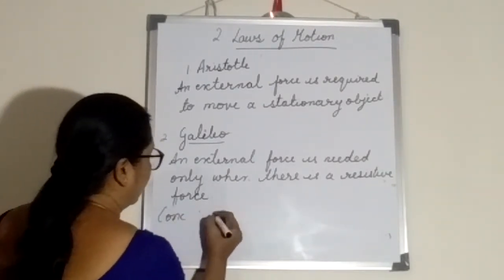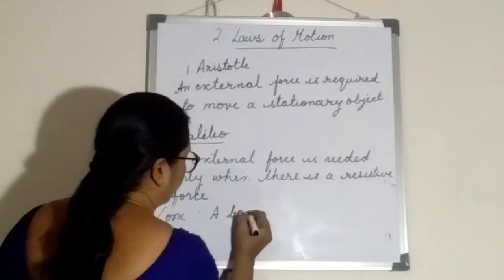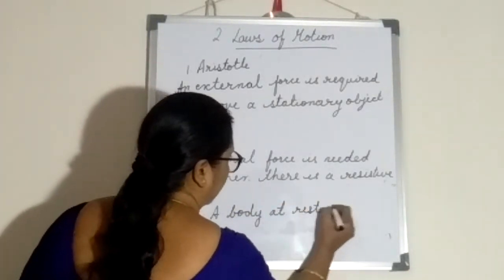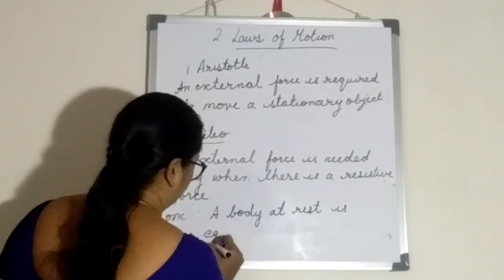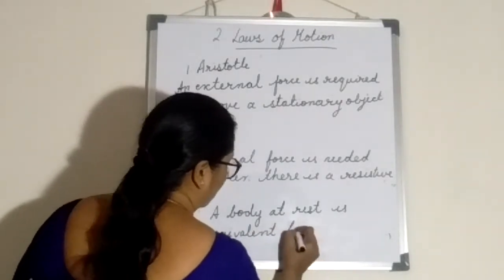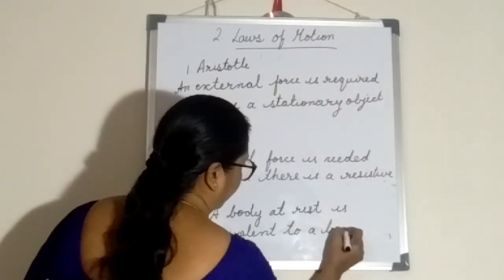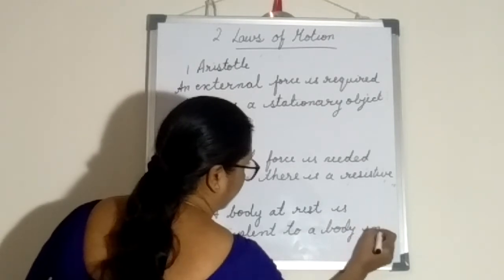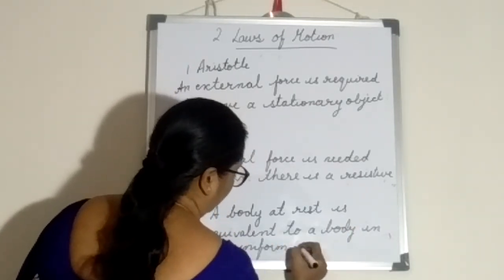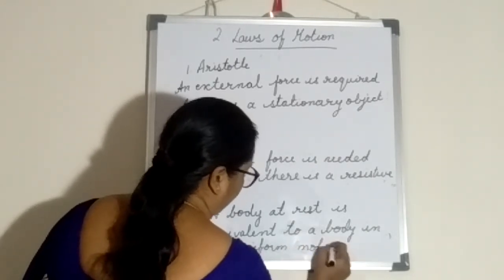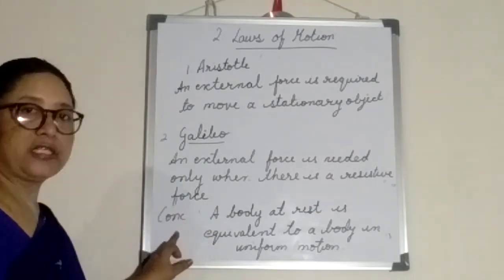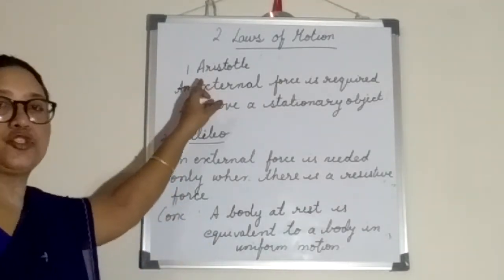The conclusion of Galileo was that a body at rest is equivalent to a body in uniform motion. Right, children?